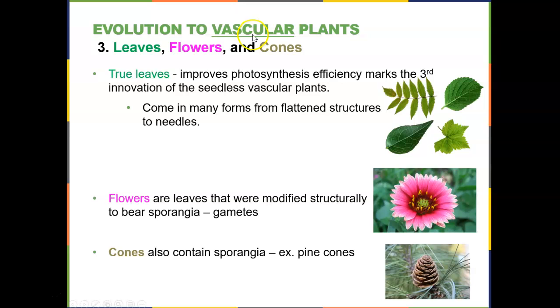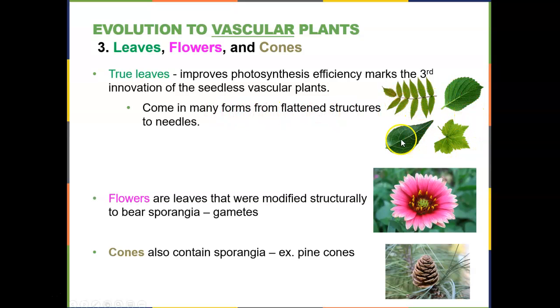The third thing in vascular plants is that they have leaves, flowers, and cones. Not all of them have all three, but if they do have true leaves, this really helps photosynthesis. They're very good and efficient at photosynthesis, and they come in many different forms.